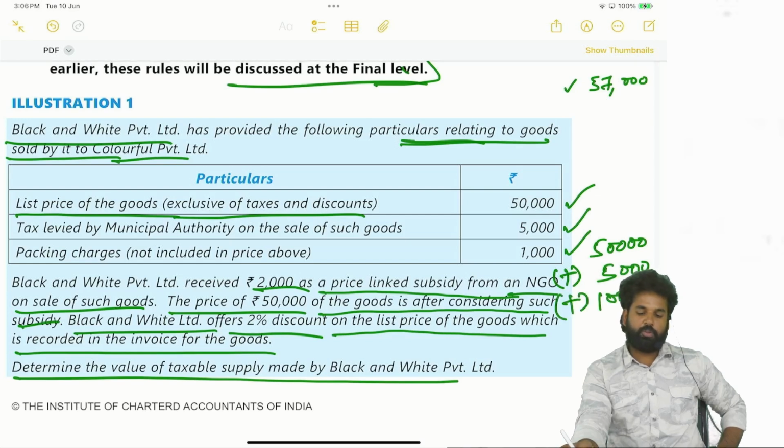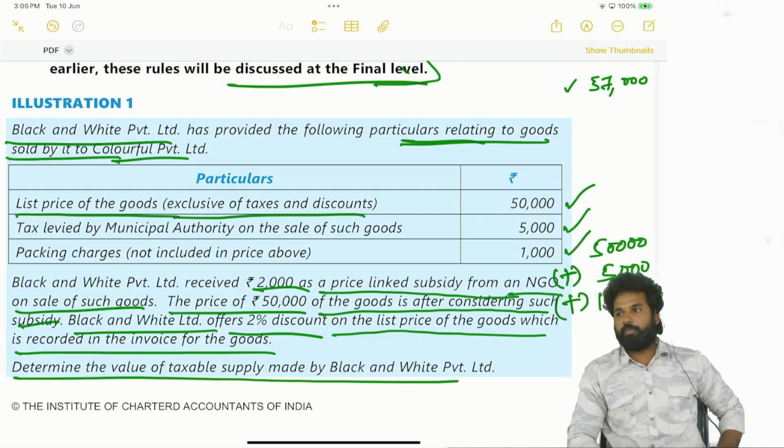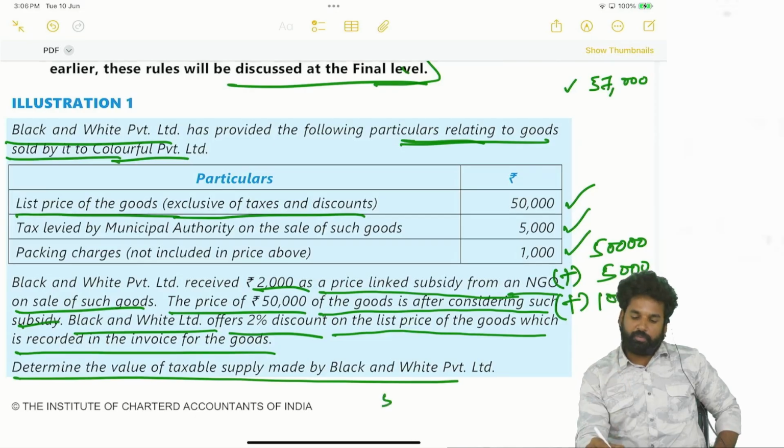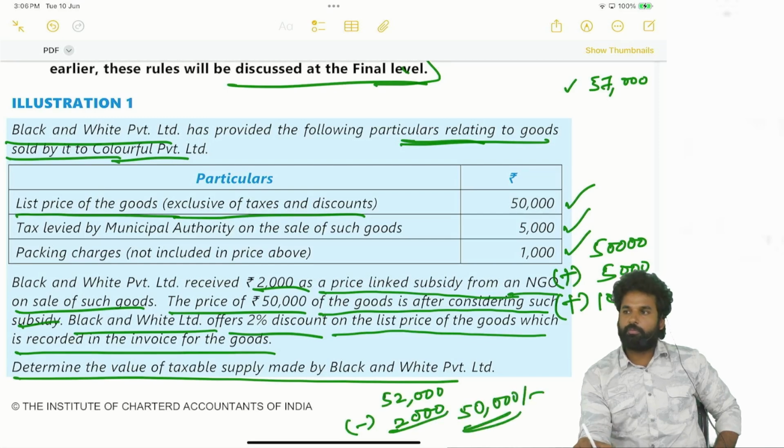Next, received 2,000 price linked subsidy included. See, they are telling that this list price is after considering such subsidy. After considering subsidy means what they have done already. So 52,000 is the list price minus the 2,000 subsidy, so then they made it 50,000. So now that has to be added back. So 2,000 subsidy to be included.